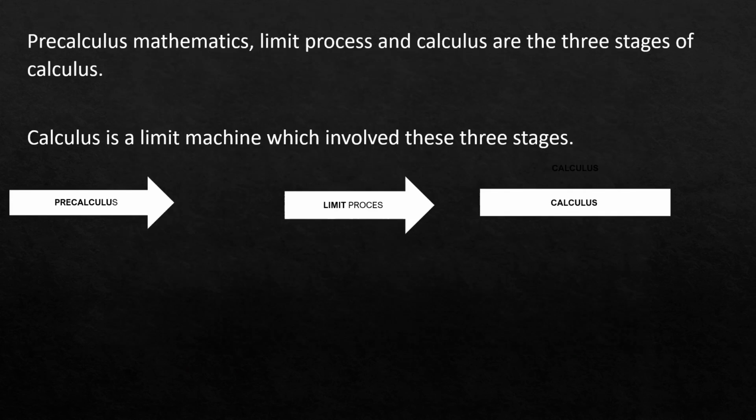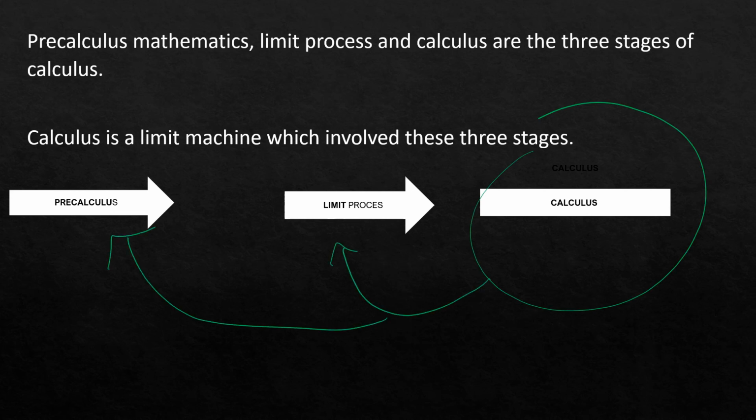So what we have learned this week, we can conclude, is that pre-calculus mathematics, the limit process, and calculus are the three stages of calculus. Calculus is a limit machine which involves these three stages. That means these three are interrelated, but there are certain topics which can only be done purely with calculus with the help of limits as well as pre-calculus concepts.